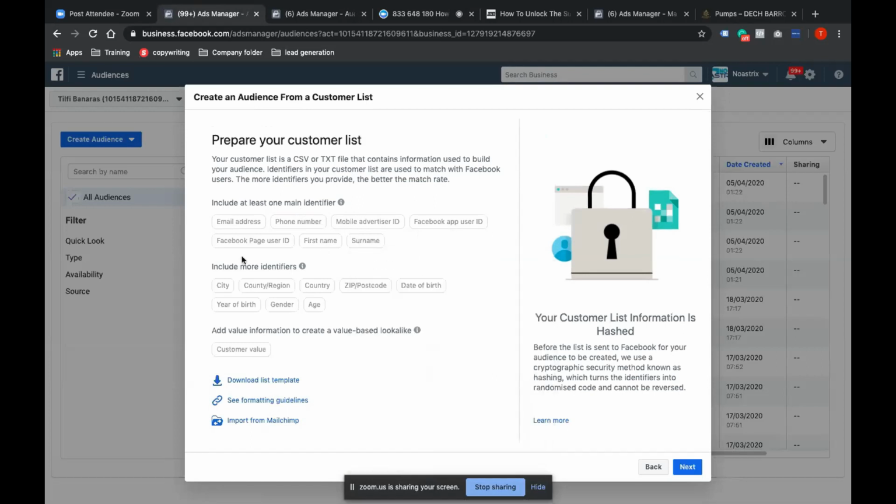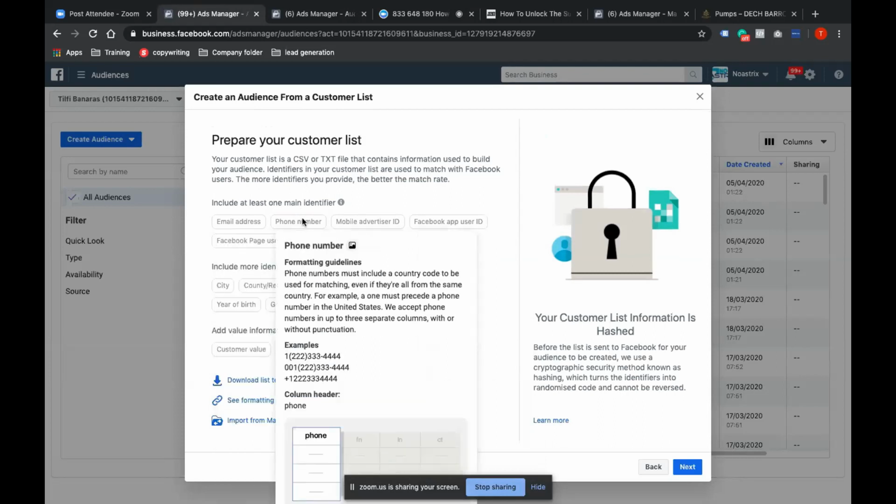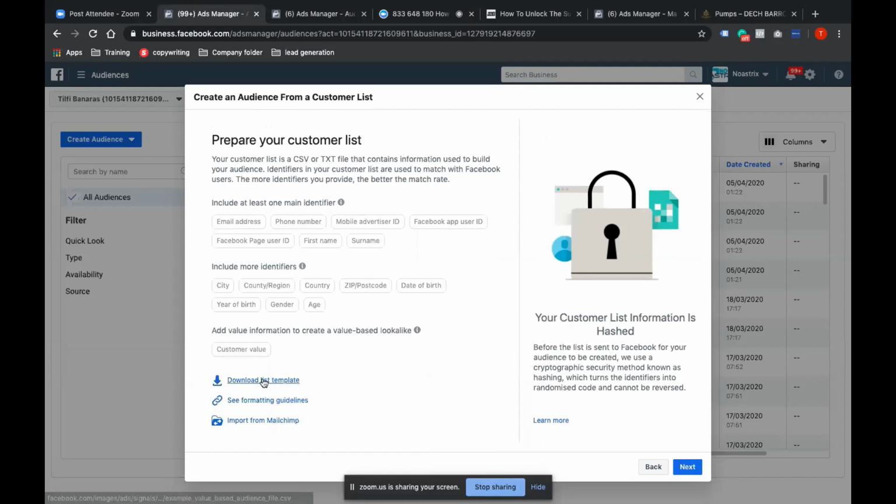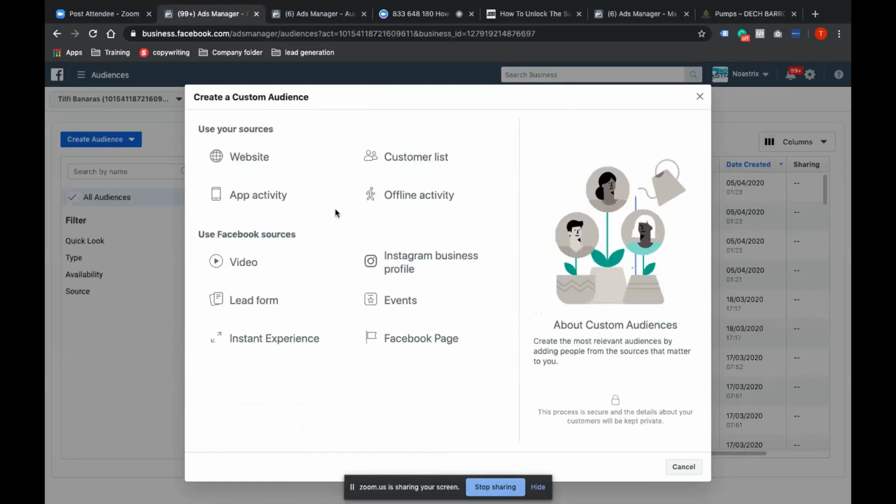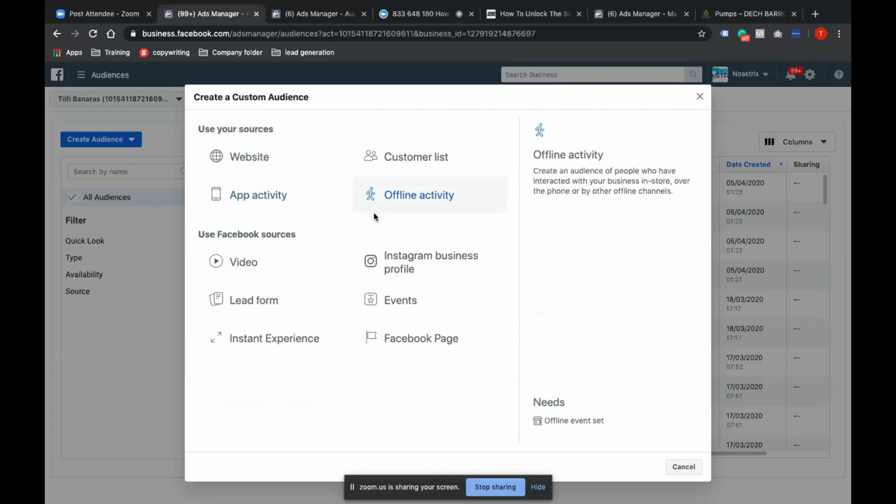It's always better if you have other things in place, but email address and phone number are more than self-sufficient to identify your customer. Facebook has also given you formatting guidelines and all those things. So customer list is self-explanatory. It does not need much guidance.